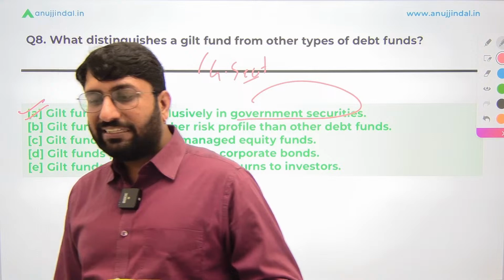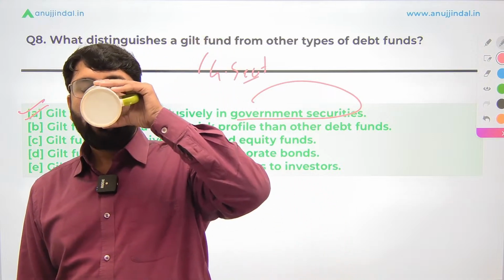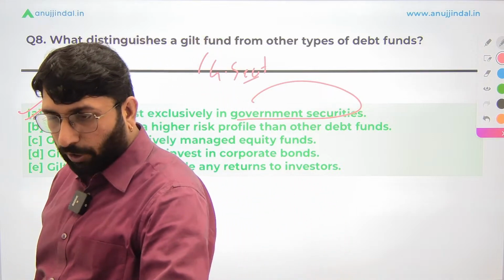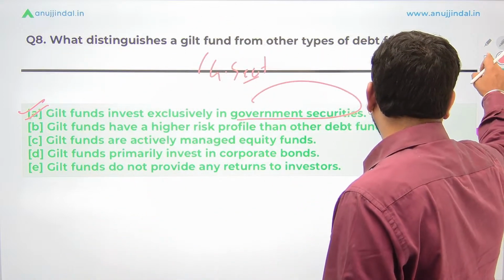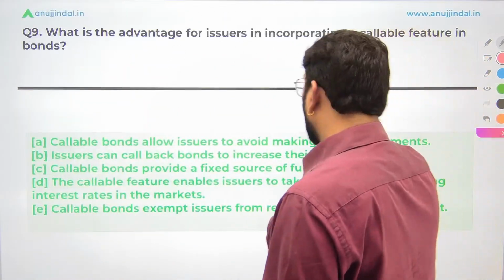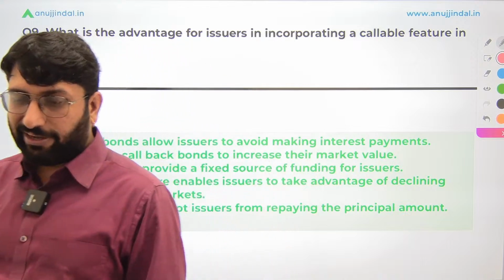Subhadeep, the answer for 7 is C, not A. For the 8th, the answer is A. Subhadeep, I hope it is clear. If it is not clear, we can come back to the question at the end.